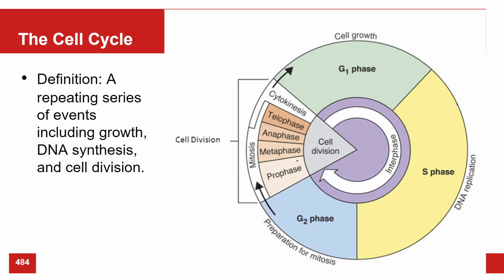So G1 and G2 are kind of the same thing? Pretty much. G1 is probably a little bit more of your normal functions, but it's going to be cell growth and getting bigger, right? G2 is you're specifically preparing for division, but you're still doing the same cell functions. Does that provide a little bit of clarity?